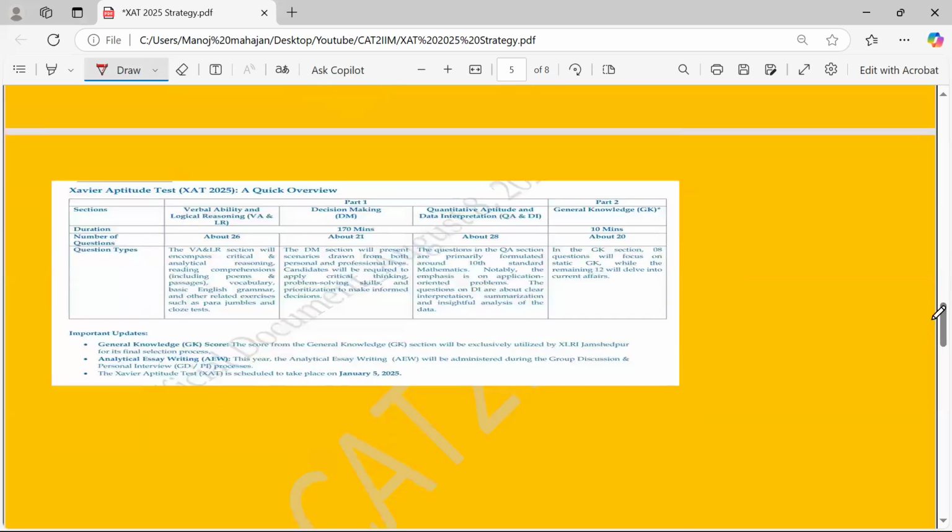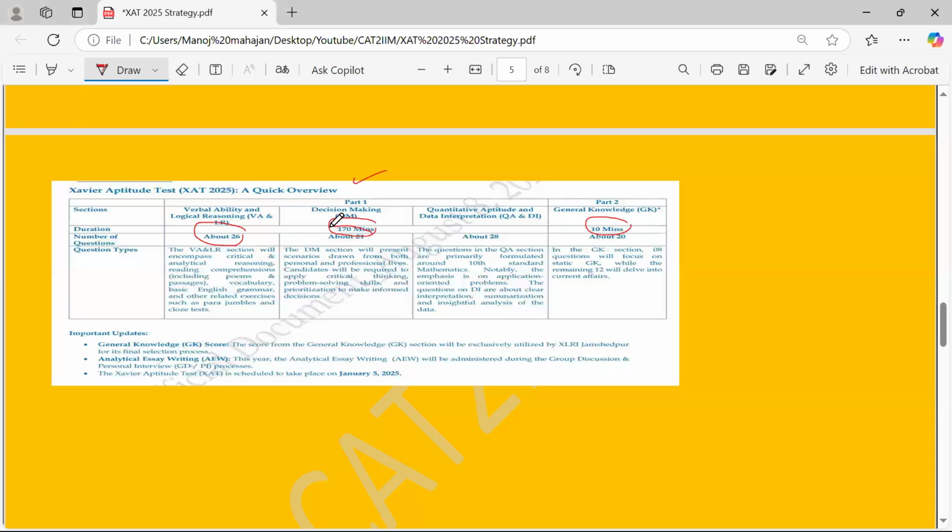Now, let me tell you the quick structure of the XAT 2025 as mentioned on the website. They have given 170 minutes for part one, and just 10 minutes for part two. If you look over here, they are looking at the number of questions, about 26 in the VA and the LR part.